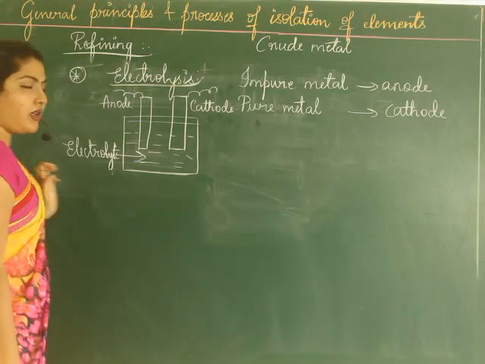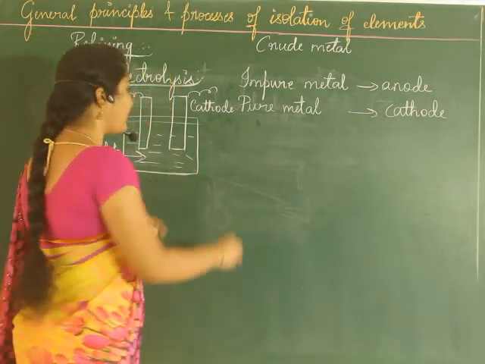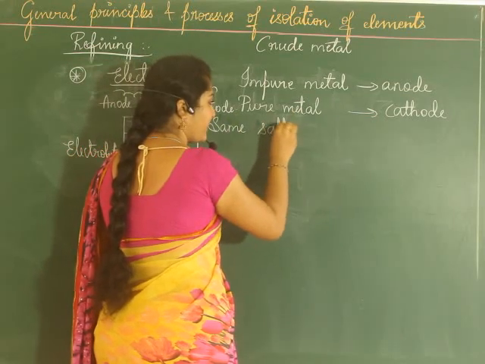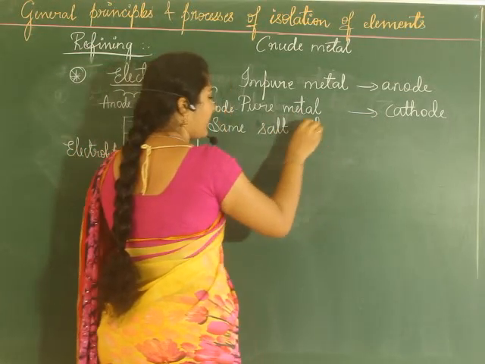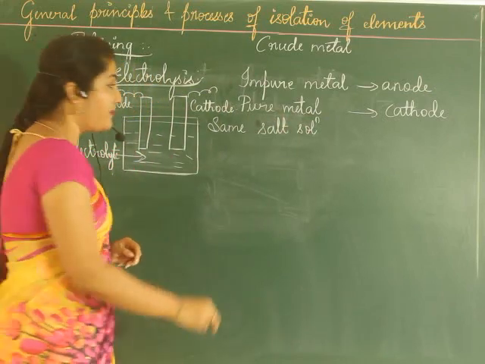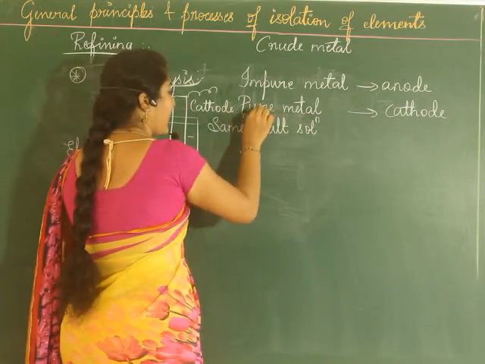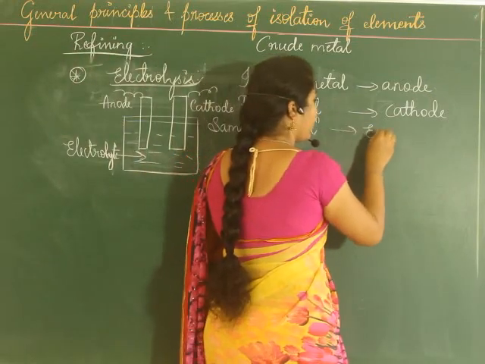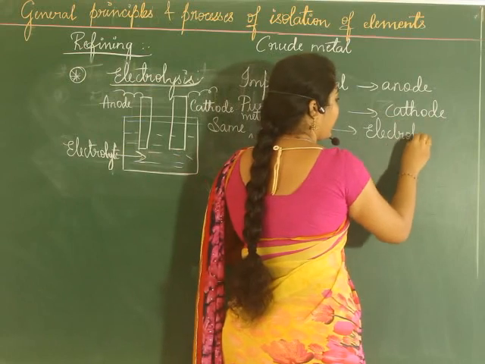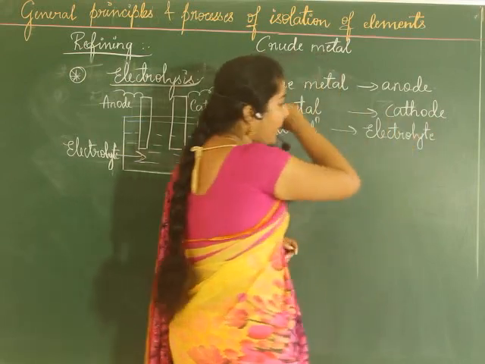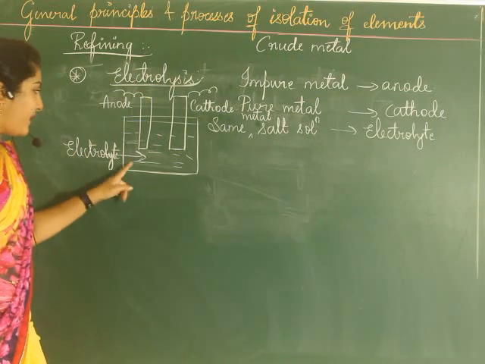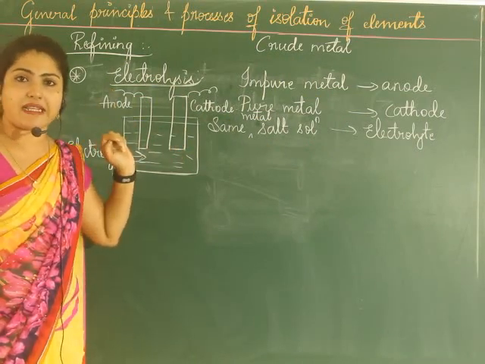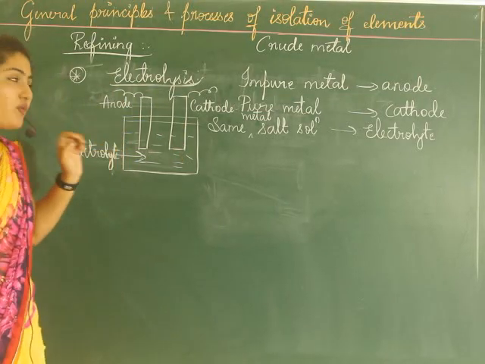Electrolyte. Now what is taken as electrolyte? Same salt solution, that is salt solution of the same metal. Same metal salt solution is taken as electrolyte. So electrolyte is also taken. Now when external EMF is applied, that is when electric current is passed, what happens?